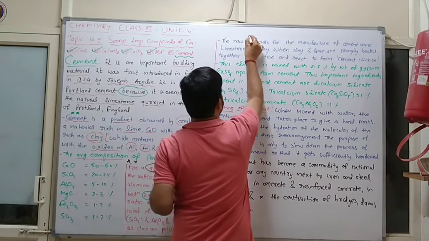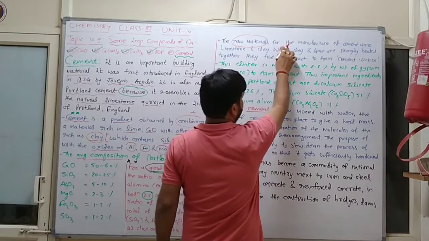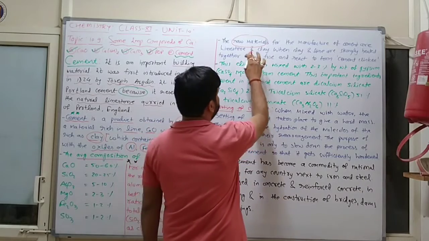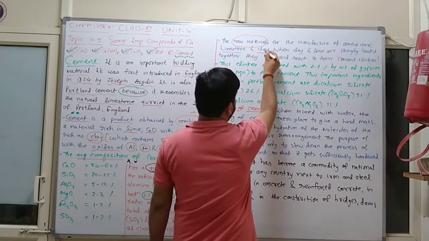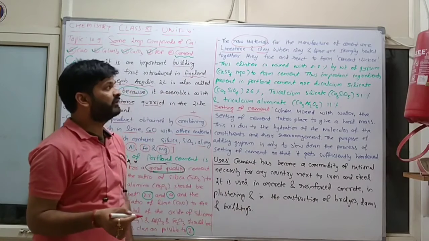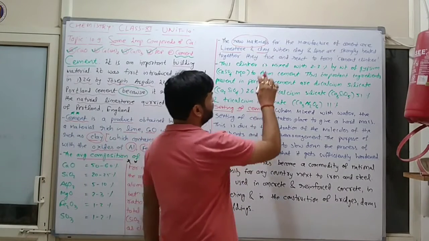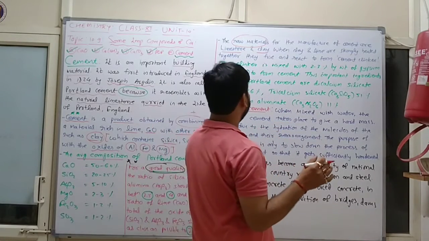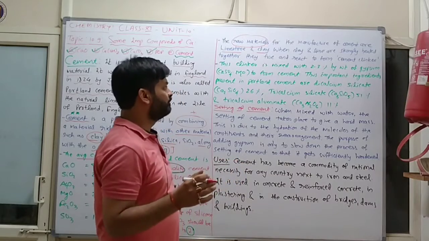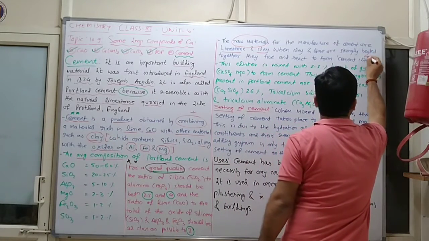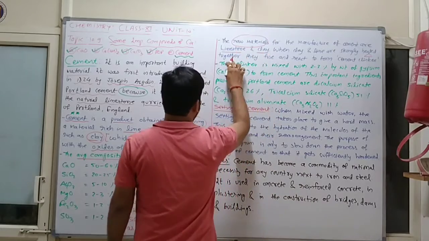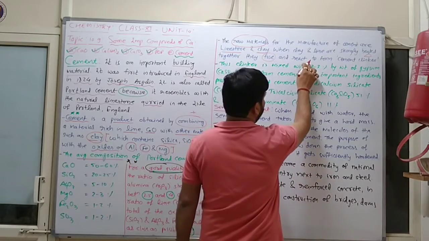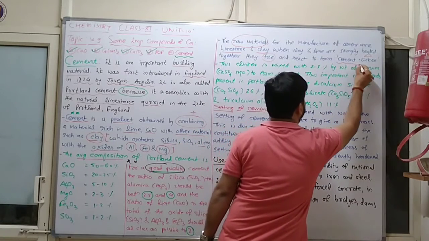Now we will discuss the raw materials. The raw materials for the manufacturing of cement are first of all limestone and clay. When clay and limestone are strongly heated together, they fuse and react to form cement clinker. Clear?